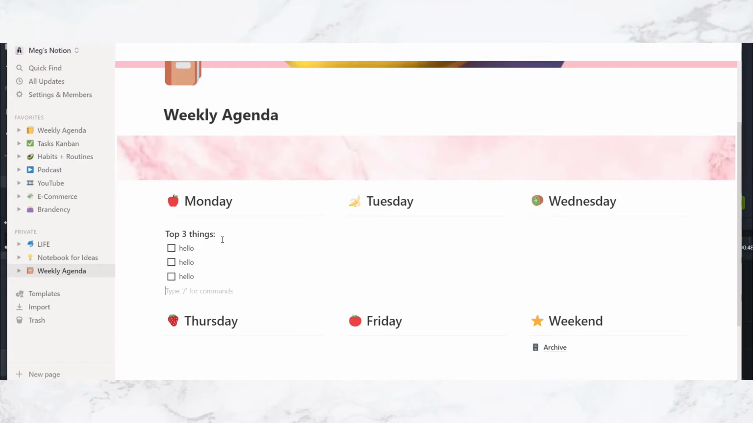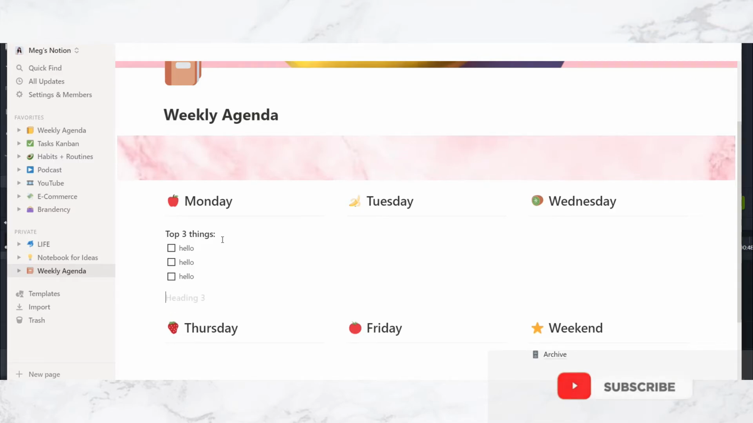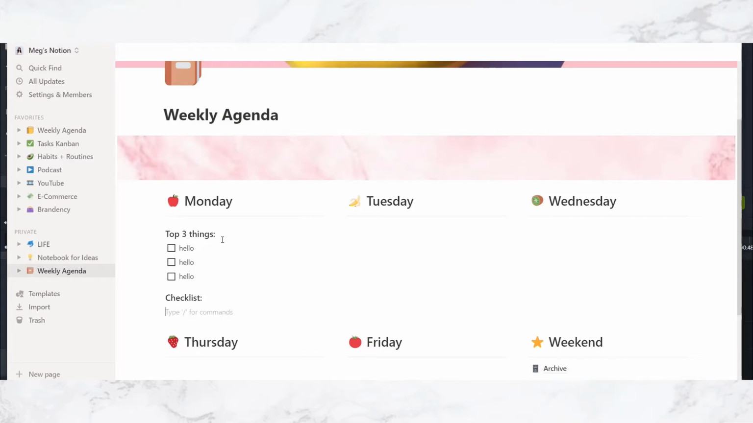So we got top 3 things here, and then let's add the checklist. Now, another way to create a heading is you can use the hashtag shortcut. So let's say I want to do heading 3, and that would be 3 hashtags. Heading 1 is 1 hashtag, heading 2 is 2 hashtags. So 3 hashtags, press space, see, heading 3, and then you can type checklist. And then go down here, let's do the square brackets.